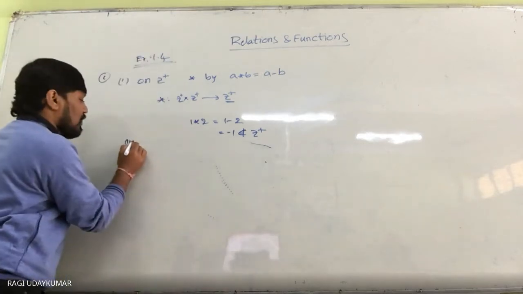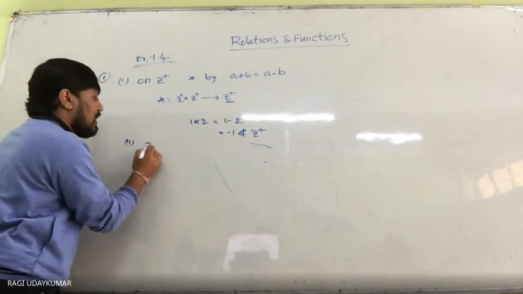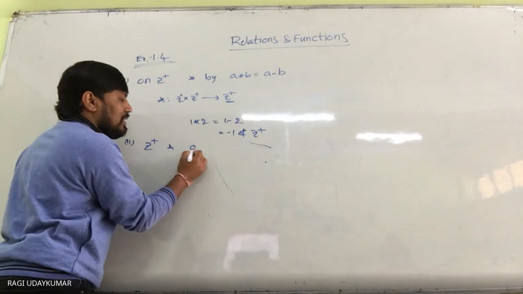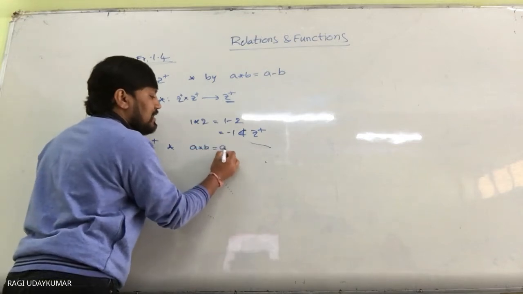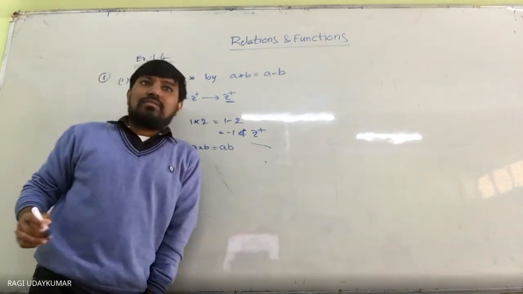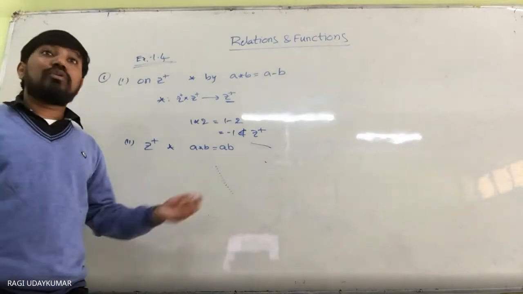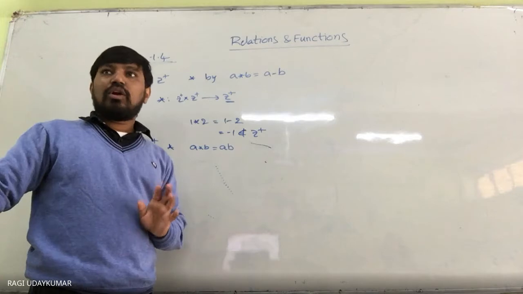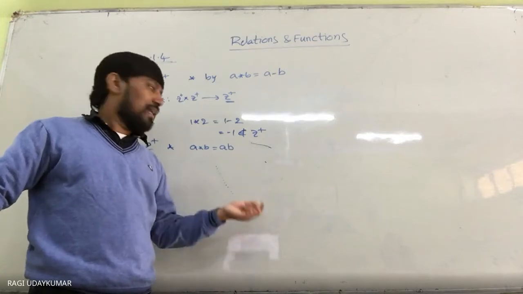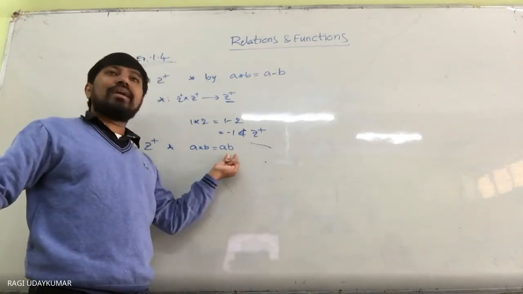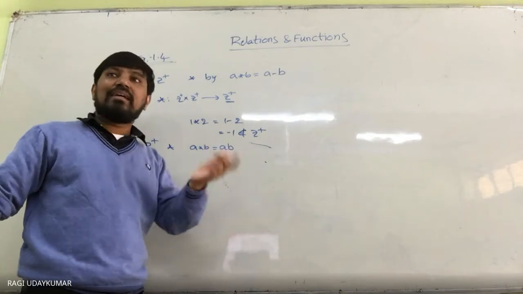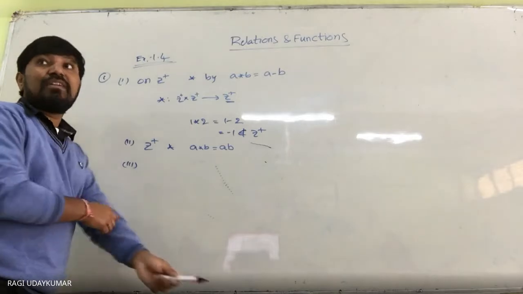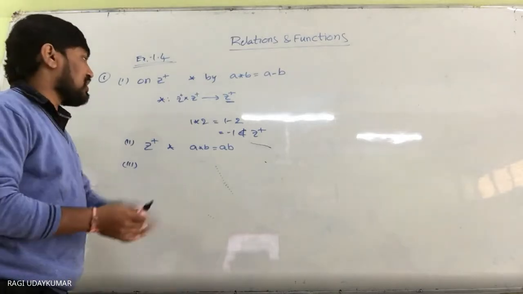So the second one: on Z plus, star is defined as A star B equals AB. Yes, it is a binary operation. Why? Because the product of any two positive integers is again a positive integer. Therefore this is a binary operation. Like that, if it is a binary operation, or if it is not, you have to give justification like this.